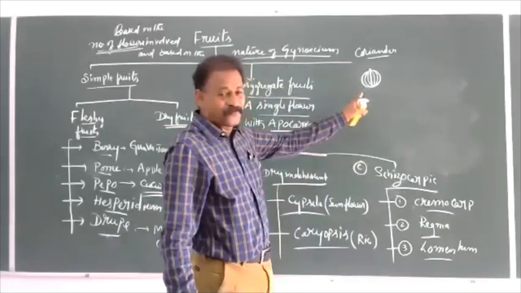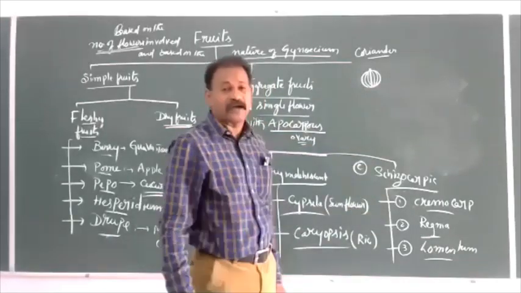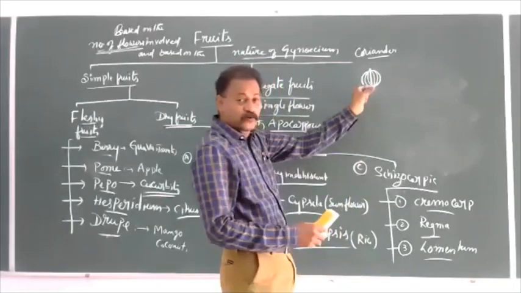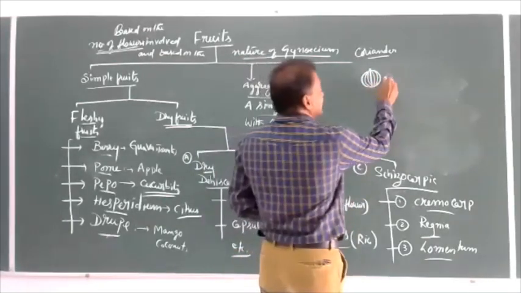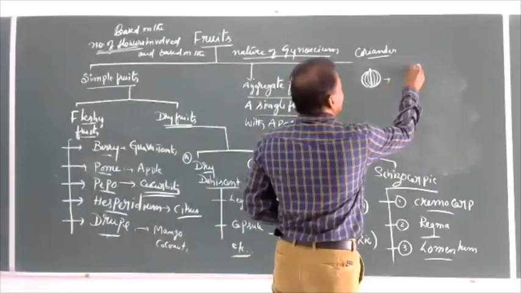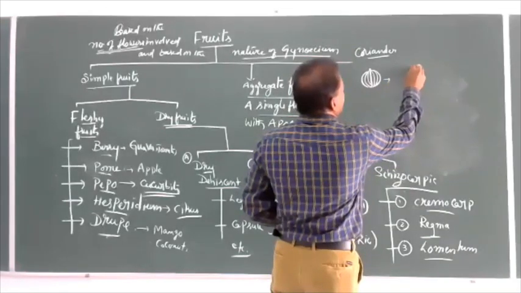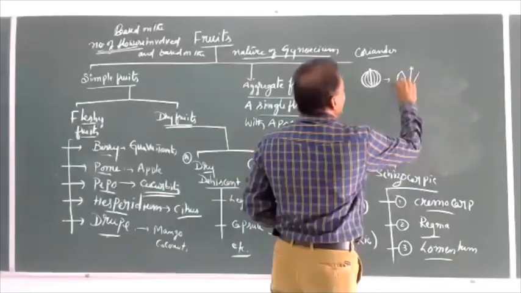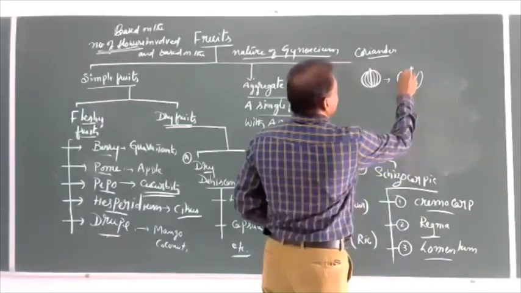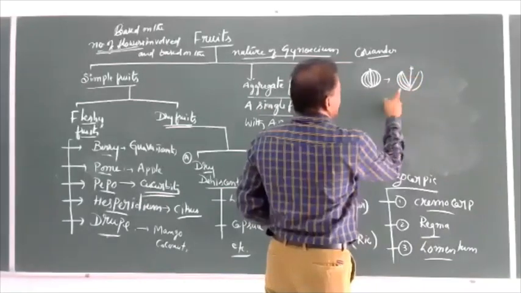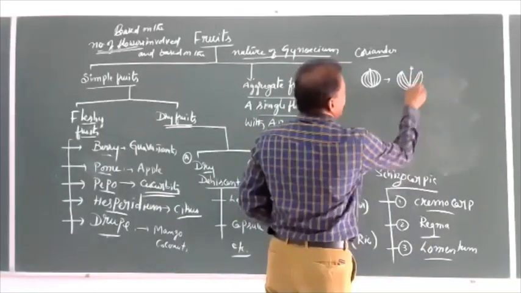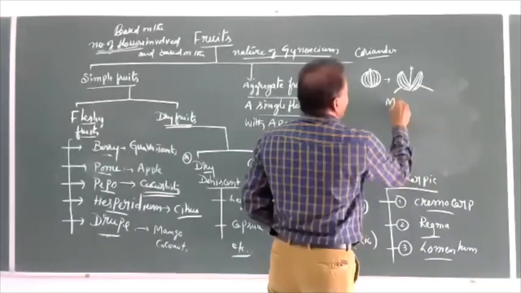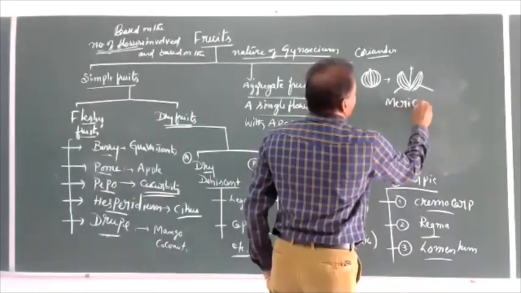A coriander fruit is called a cremocarp. If we press this fruit slightly, it is divisible into two parts. It will split into two parts. This is one part, this is another part. Each and every part is called a mericarp.